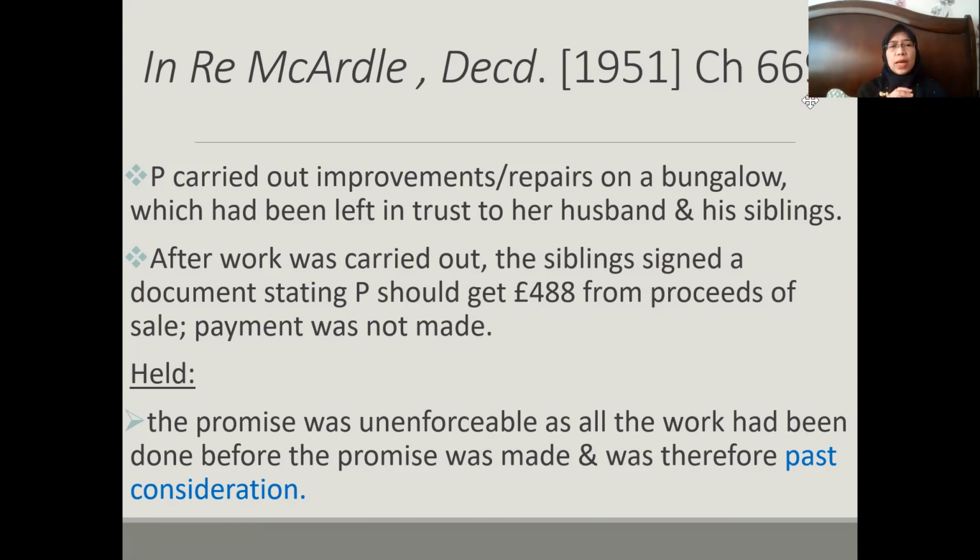After the work was carried out by the wife, the siblings signed a document stating that because she had done the improvement and repair work on the bungalow, the plaintiff should get a certain amount of money, £488, from the proceeds of sale, because they wanted to sell off the bungalow. Later, the siblings didn't actually pay the plaintiff for the work done. So payment was not made.